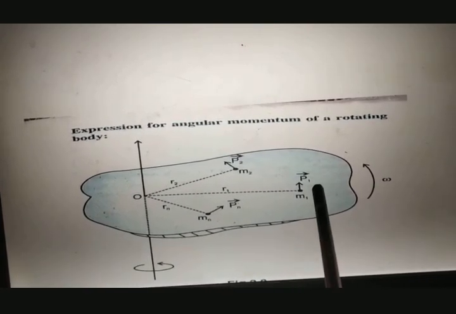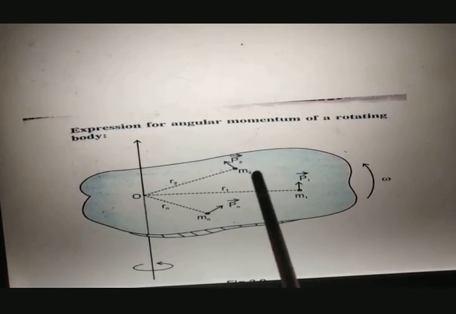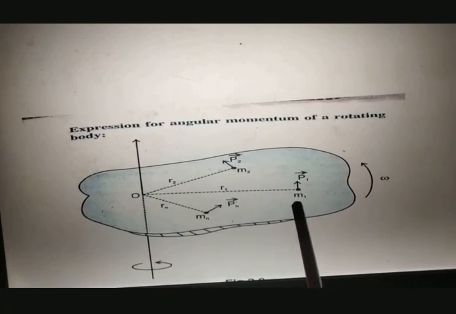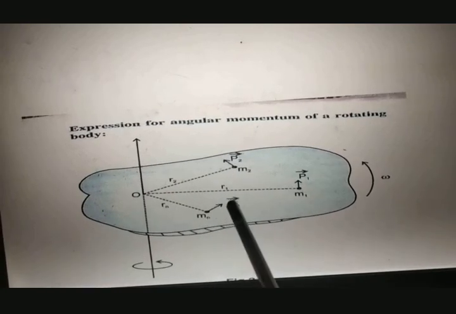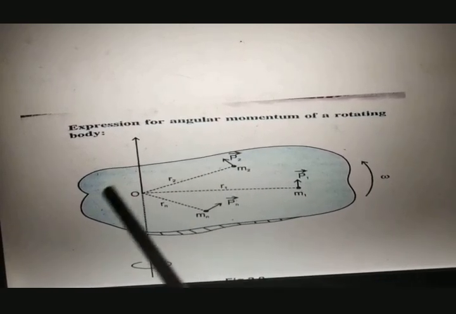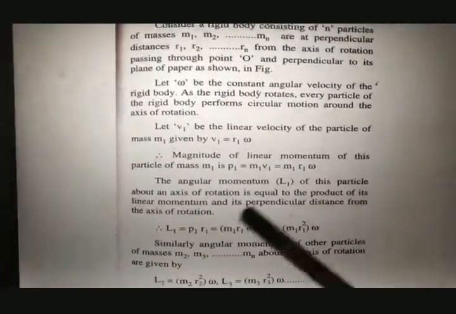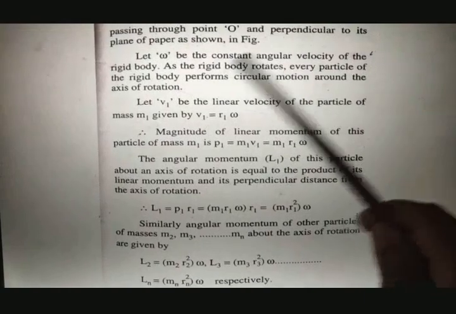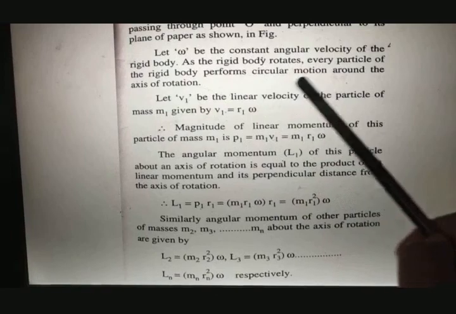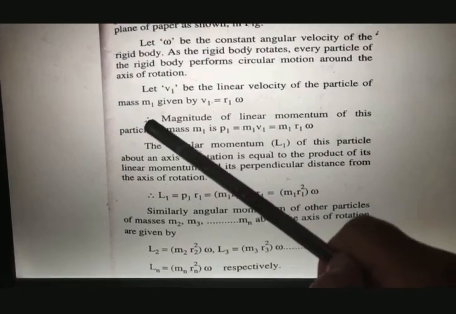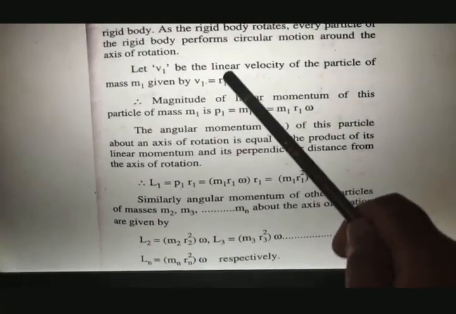Now this vector P1, vector P2, vector Pn shows the direction of linear momentum. The direction of linear velocity and the direction of linear momentum is the same. So this represents the direction of linear momentum. So now let us start with the derivation. As I told you earlier, it rotates with the constant angular velocity omega, and the particles perform circular motion.